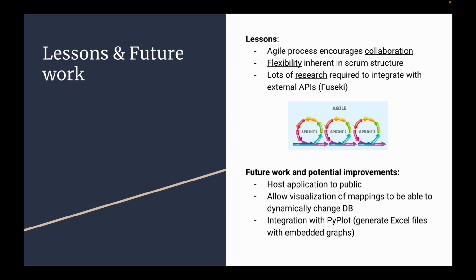As a team, we learned several lessons. So for instance, that agile processes encourage collaboration, that flexibility is inherent in Scrum. For instance, you may add or remove tasks in a sprint. We also learned that lots of research is required to integrate with external APIs. Namely, we had challenges trying to integrate the Fuseki interface with testing frameworks.